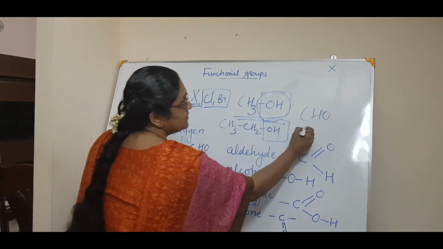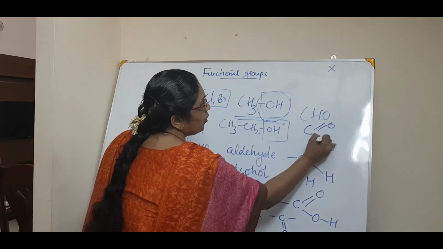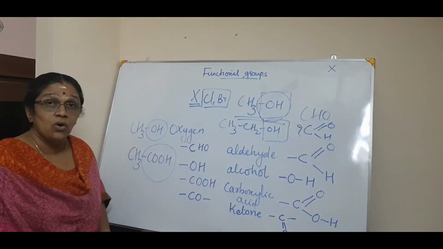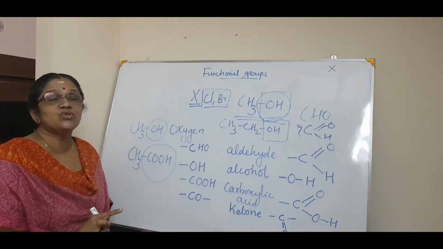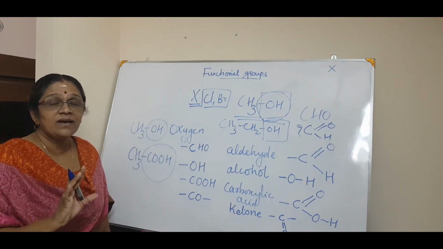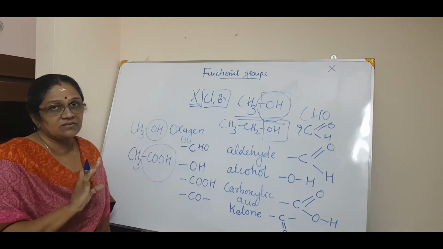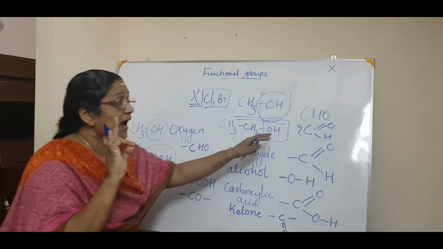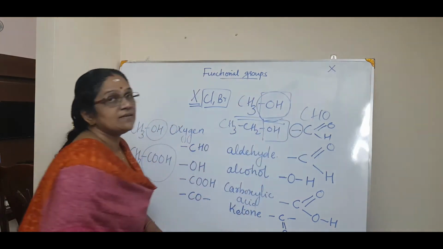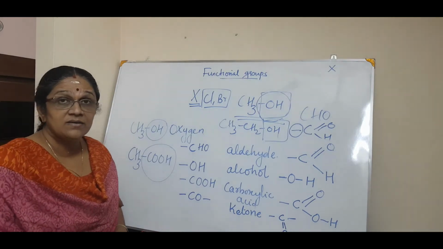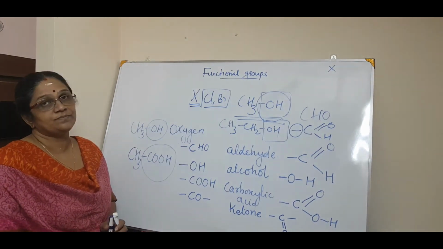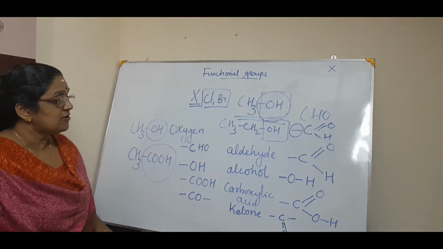Why? See, in the structure, C double bond OH. 1, 2, 3. Where is the other valency? 4. So you have to show that valency also as a free valency. It doesn't matter that you don't write any group there. But if the formula or structure is asked, you have to specifically show this free valency. Otherwise the valency is not adequate. So you have to write the free valency also. Okay, so this is about the functional group.